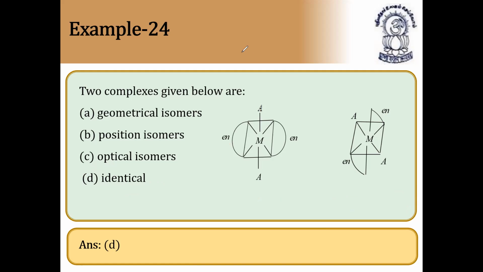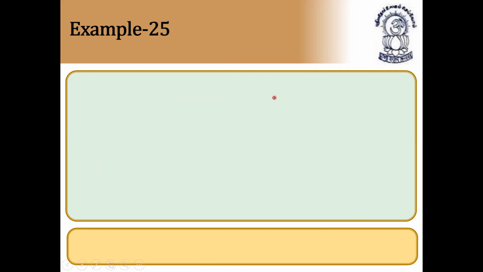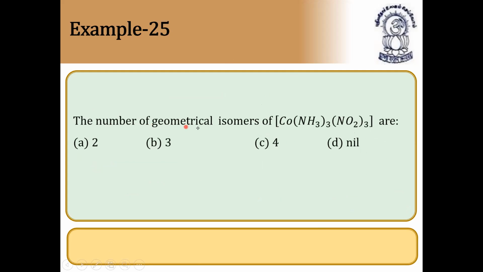Next question. The number of geometrical isomers possible for the compound with NH3 taken three times and Cl taken three times. To find the number of geometrical isomers, we should have the formula.